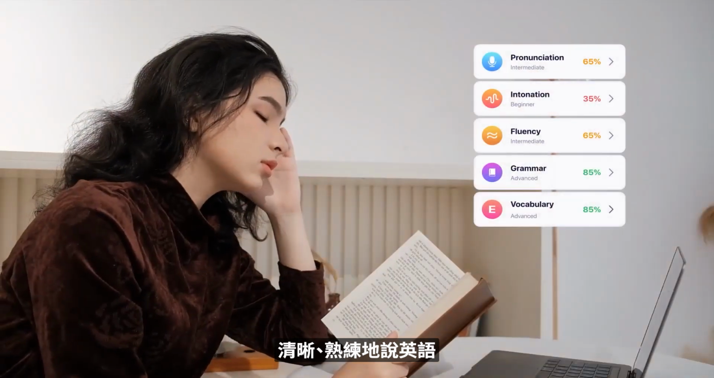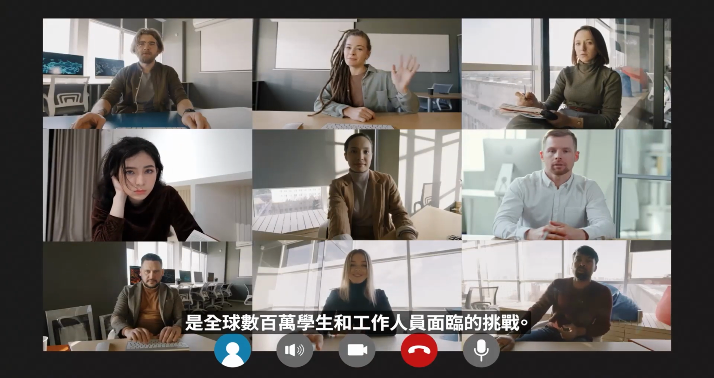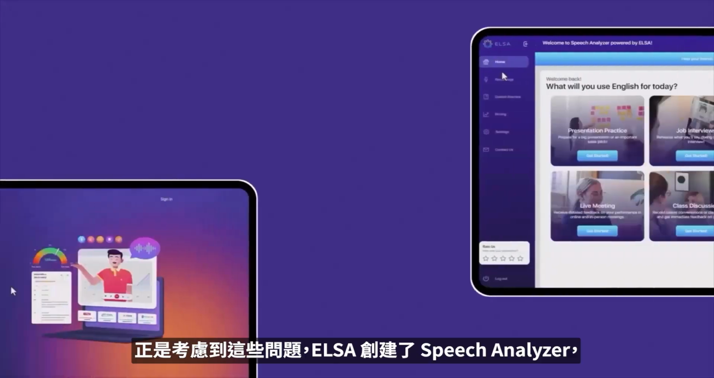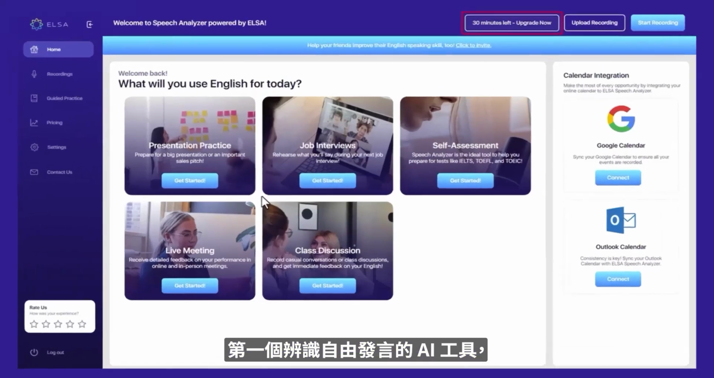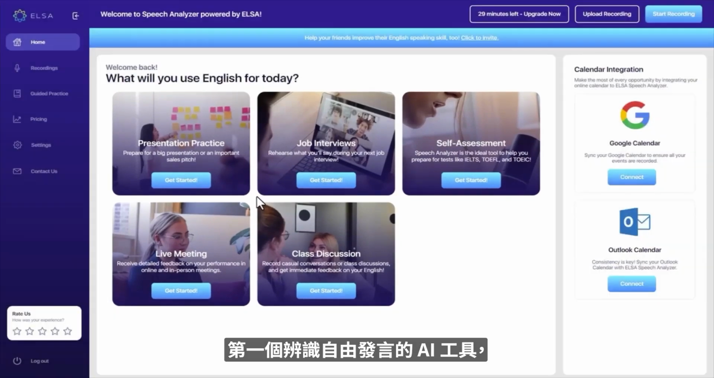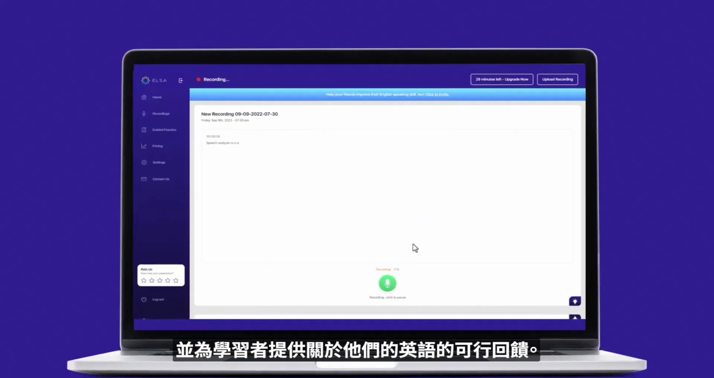Speaking English clearly and competently is a challenge faced by millions of students and employees around the globe. It's with them in mind that ELSA created Speech Analyzer, the first AI-powered tool to recognize free speech and provide learners with actionable feedback on their English.